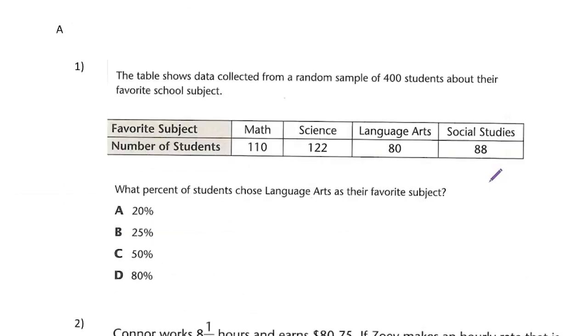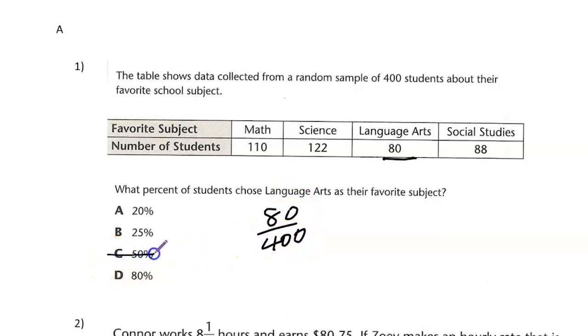Question number 1. The table shows the data collected from a random sample of 400 students about their favorite school subject. What percent of students choose language arts as their favorite subject? So we see language arts right here. So that language arts would have been 80 out of the 400 students. So we see that 80 out of 400 students is less than half of 400.